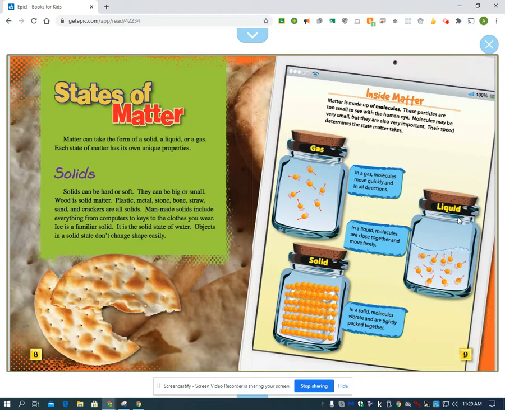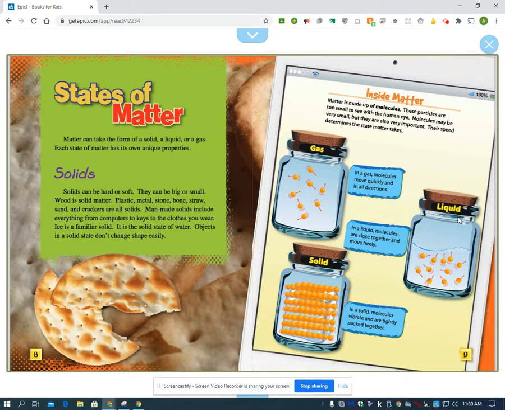States of matter. Matter can take the form of a solid, a liquid, or a gas. Each state of matter has its own unique properties. Solids, for example. Solids can be hard or soft. They can be big or small. Wood is solid matter. Plastic, metal, stone, bone, straw, sand, and crackers are all solids.